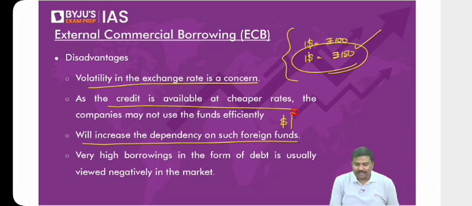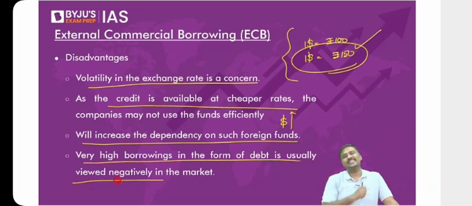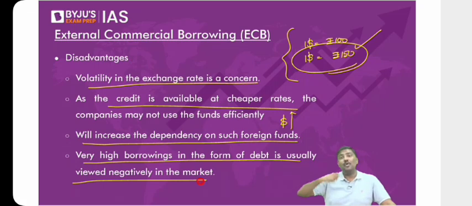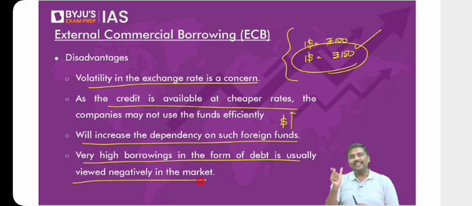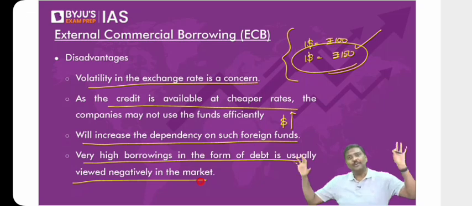Next one, very high borrowing in the form of debt is usually a concern in the market. Investors are always worried about more and more borrowings of a company. Why? Let me give a current affairs example. How many of you read in the newspaper that Mr. Adani, that is, the Adani group of companies, have borrowed a lot of money from the market?